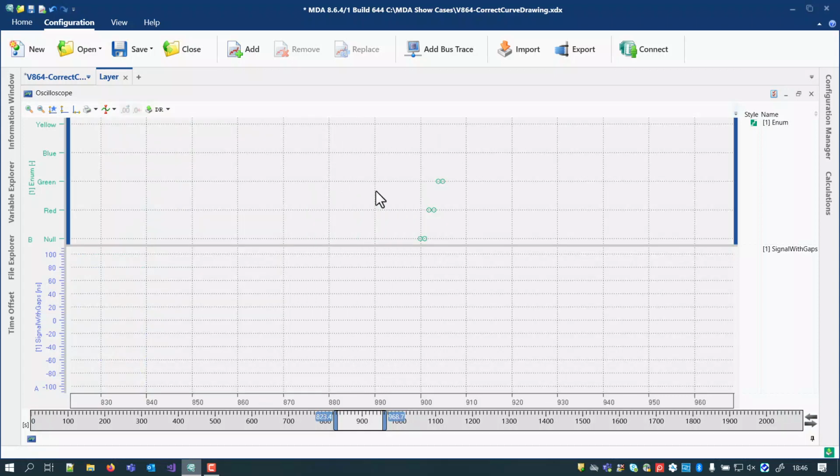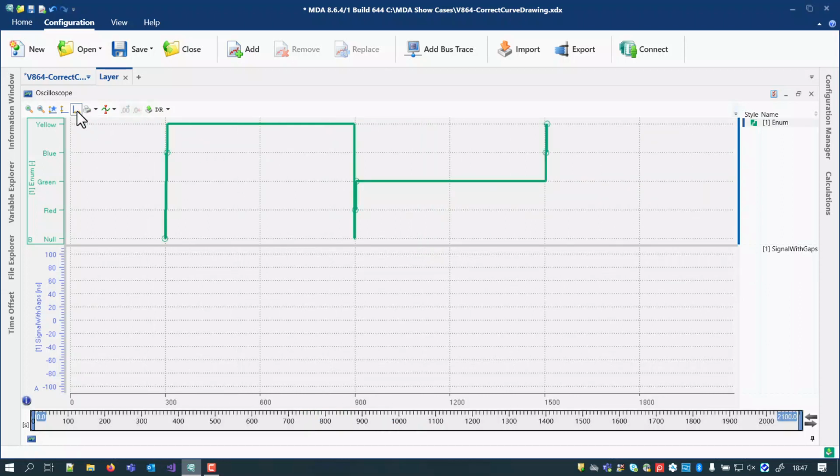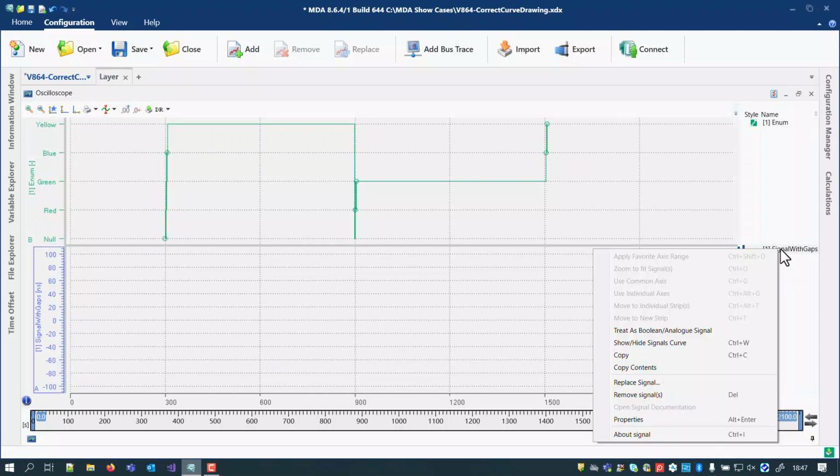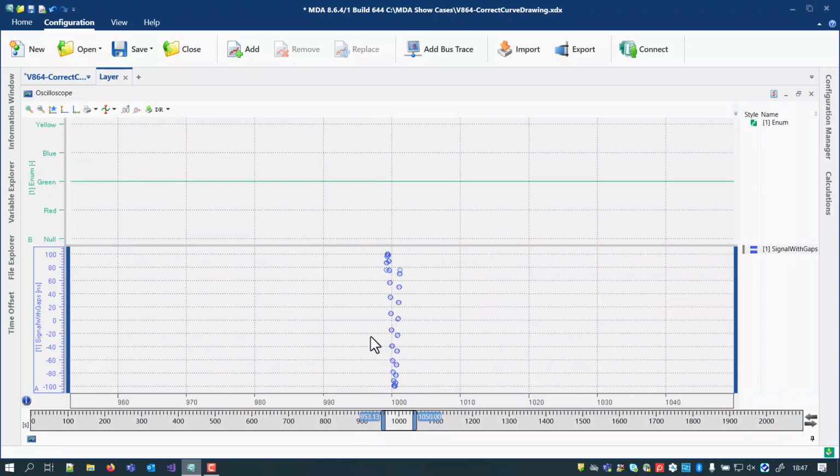But if there are time ranges in which no samples exist, the problem arises which values shall be drawn across the gap. For discrete signals like booleans or enumerations, the detection of such gaps was introduced some versions ago. If a gap exists, the last sample value before the gap is fetched and used to draw the line across the gap. Now with MDA 8.6.4, the same approach is done for analog signals as well.